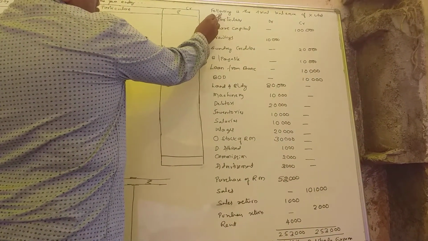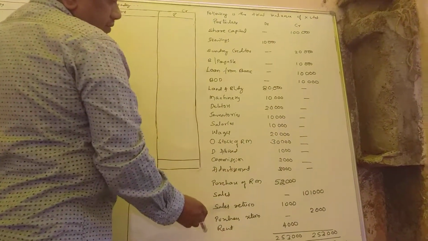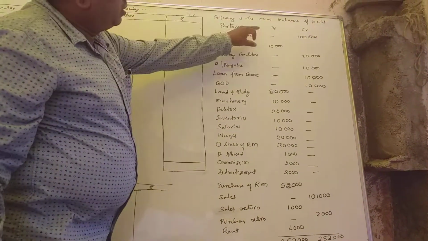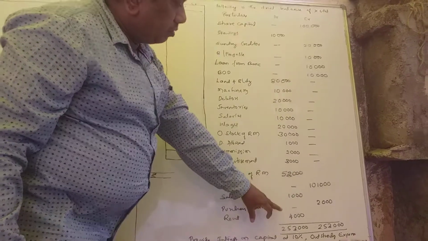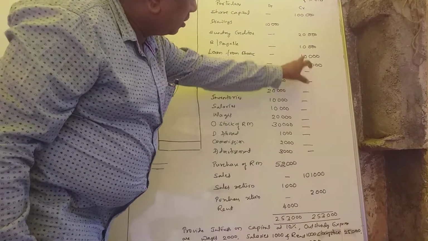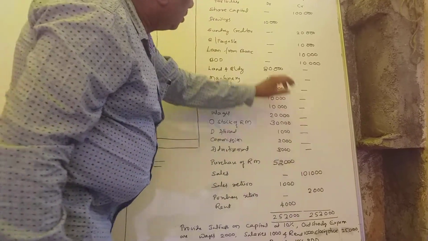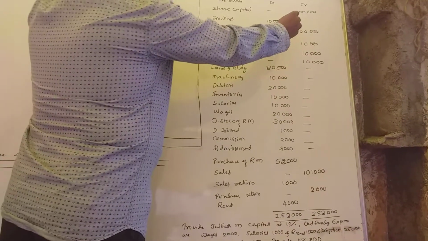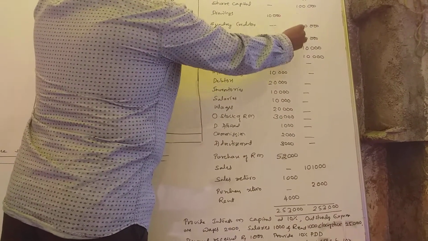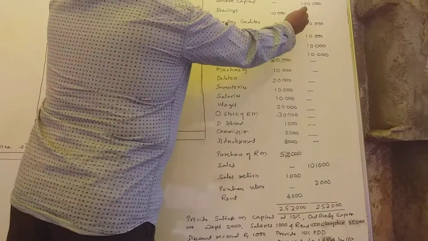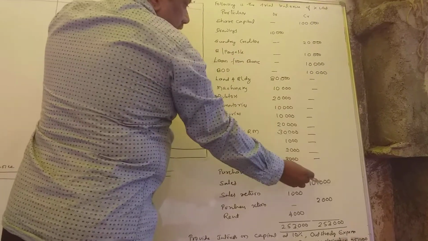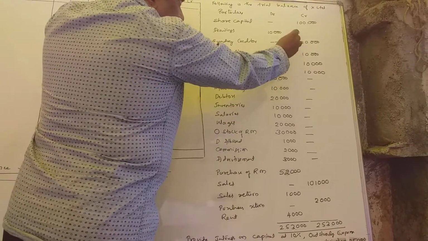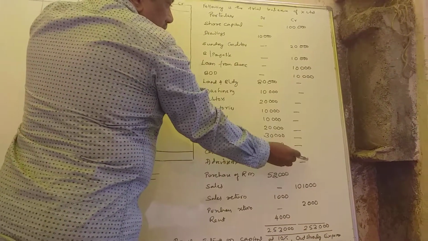Dear students, so this is the trial balance: particulars, debit, credit. The total of particulars is 2,53,000, and this one is also 2,53,000. I will give one hint: any credit side amounts, those credit side entries should be liability or income.